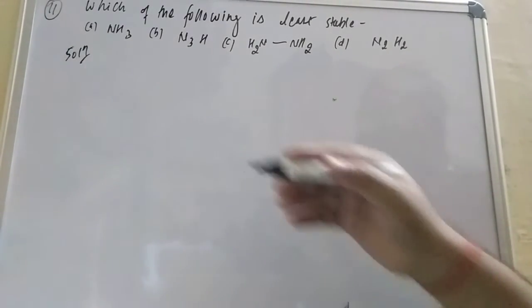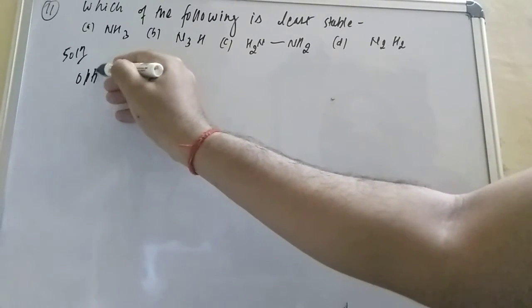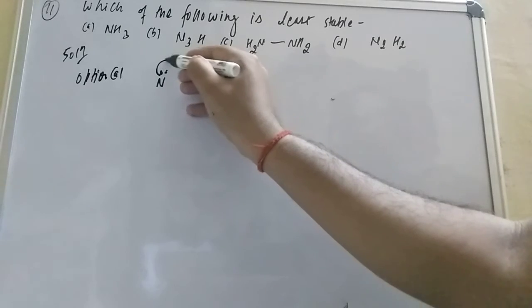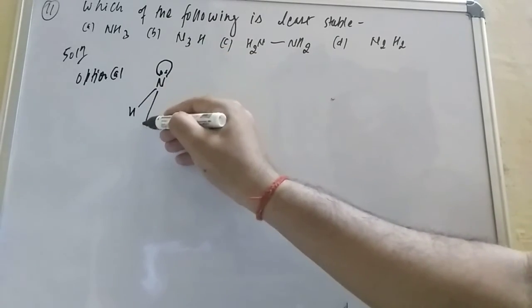Let us draw the structures. You check option number 1. If you talk about ammonia, here is one lone pair of electrons, and here are the 3 hydrogens.